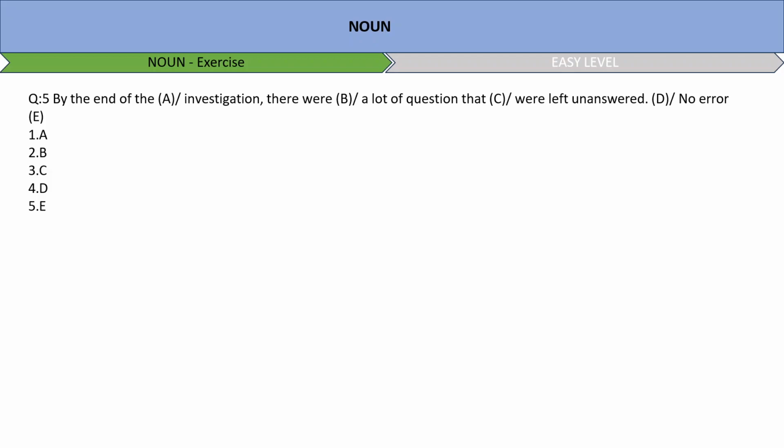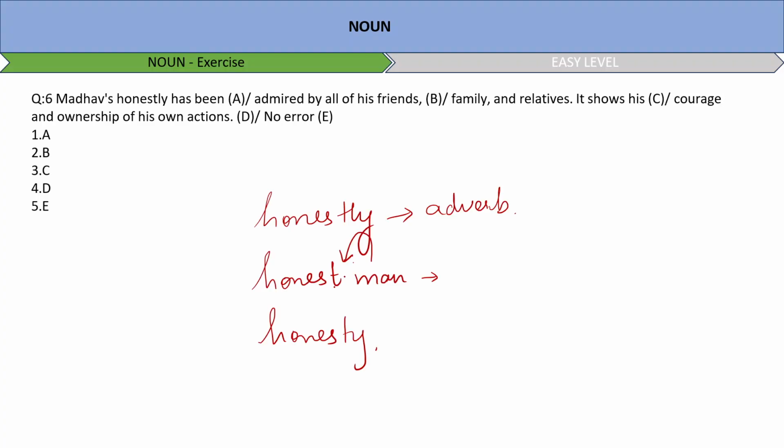Next question. Madhav's honestly has been admired by all of his friends, family, and relatives. It shows his courage and ownership of his own actions. Okay. So when I say honestly, which part of speech is honestly? Definitely it's an adverb, right? When I say he's an honest man, and when I say honesty, a noun, honest, right? Someone is honest. So this honest becomes an adjective.